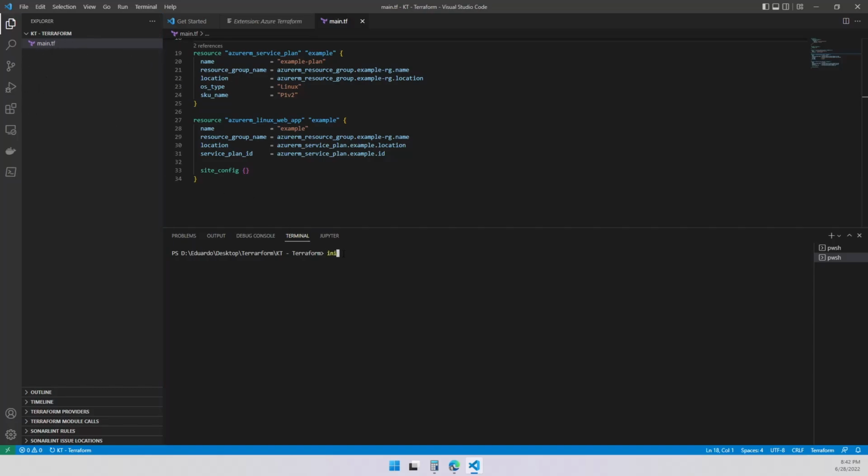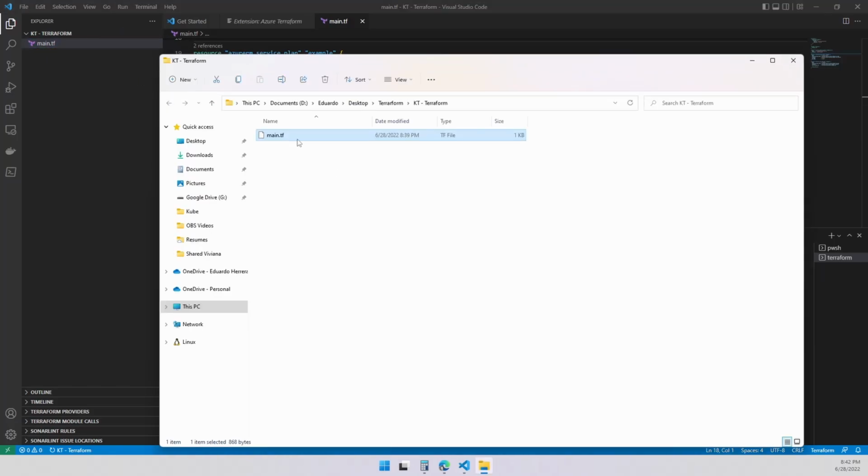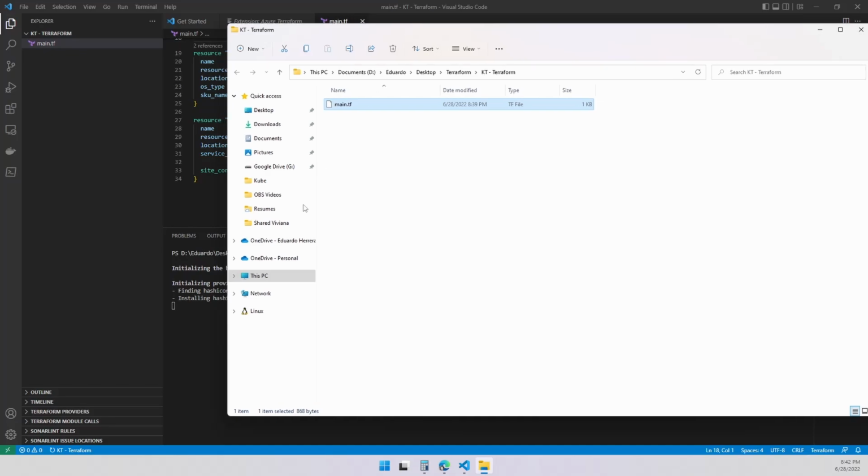So I'm going to, first of all, run a Terraform init. This is the first command, one of the most important. This is going to initialize Terraform for this script, right? So what it's doing on the back end, look at this. It's going to download Azure plugins and put them into a hidden folder, all right? This is what it's going to be doing. If I reveal this in Explorer, you can see I just got the main file.